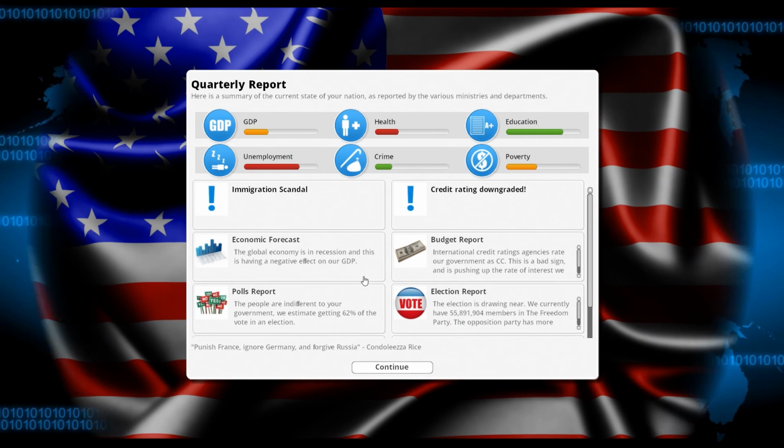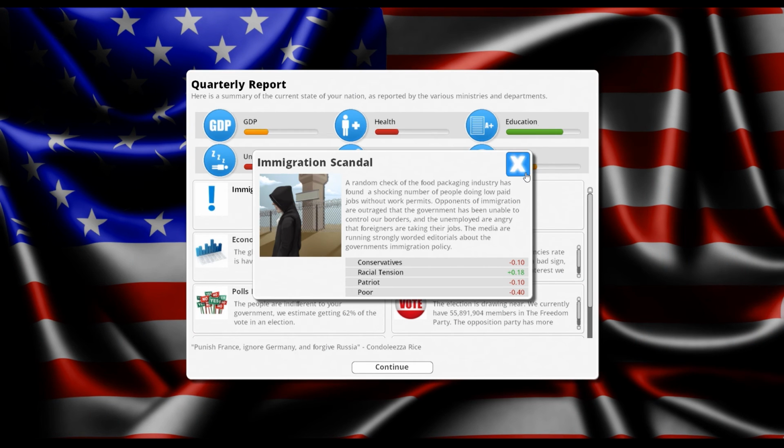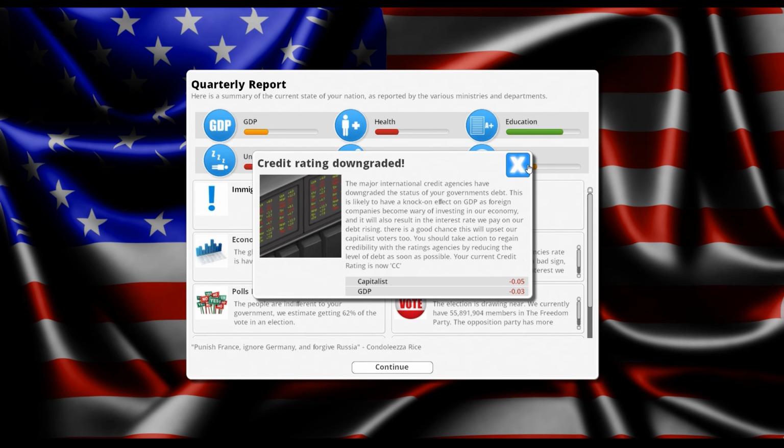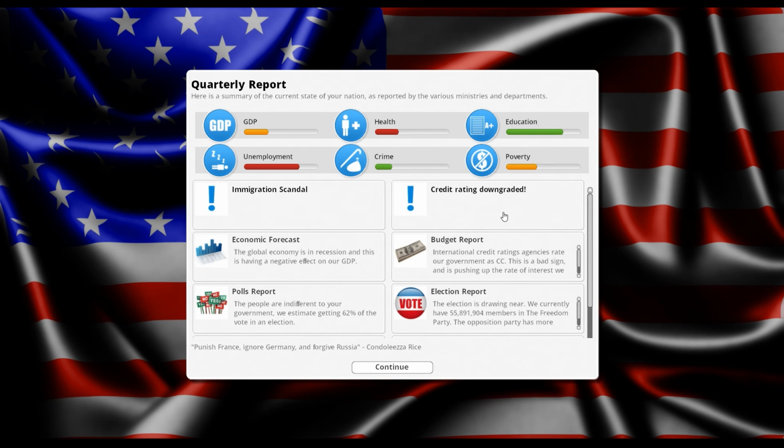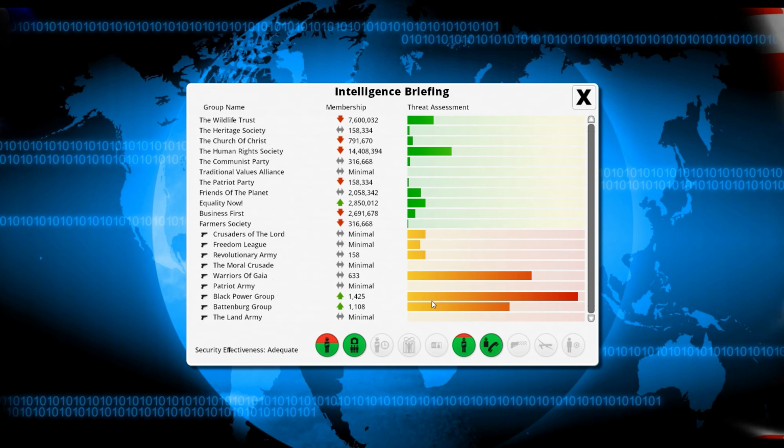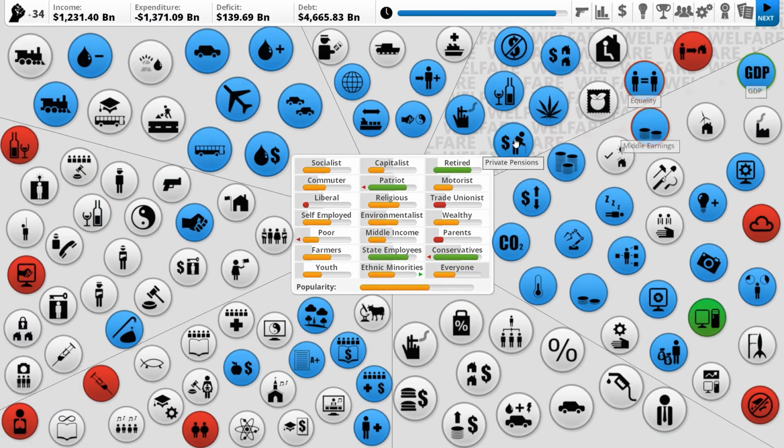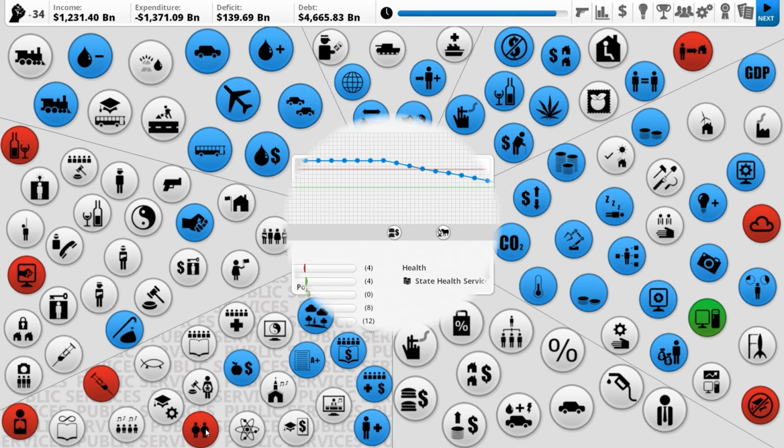Okay, capitalist plot. Immigration scandal. So, Conservatives are less happy, Patriots are less happy, poor are less happy, racial tensions have increased. Fantastic. Credit rating has downgraded. Oh, this is just great. Yep. Landberg Group and the Black Power Group are increasing. Fantastic. Great. Lovely.